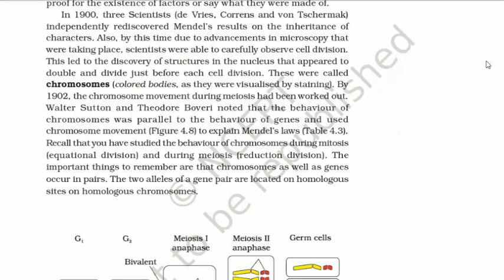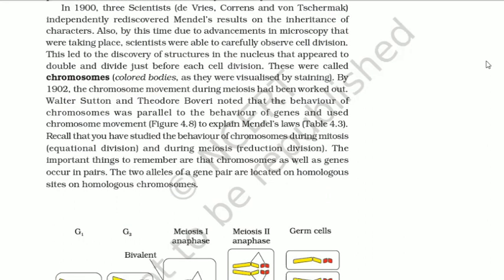In 1900, 3 scientists, that is De Vries, Correns, and von Tschermak, independently rediscovered Mendel's result on the inheritance of characters. Also, by this time, due to advancement in microscopy, scientists were able to carefully observe cell division. This led to the discovery of structures in the nucleus that appeared to double and divide just before each cell division. These were called chromosomes, that is, colored bodies, as they were visualized by staining.